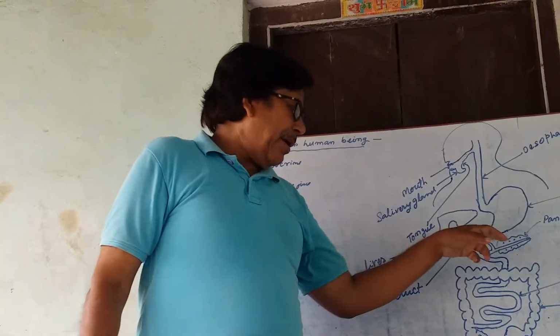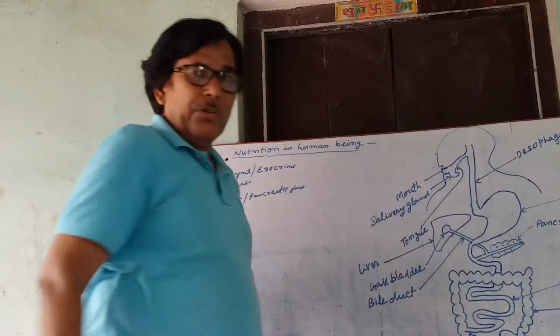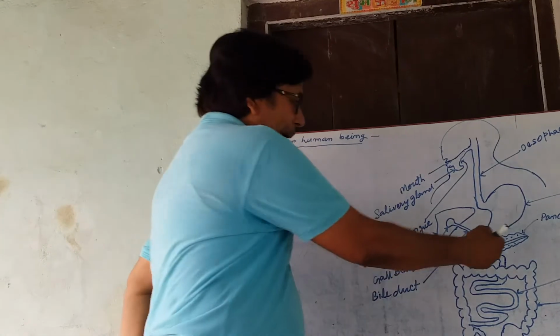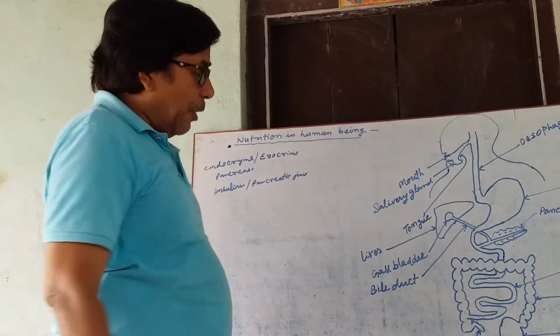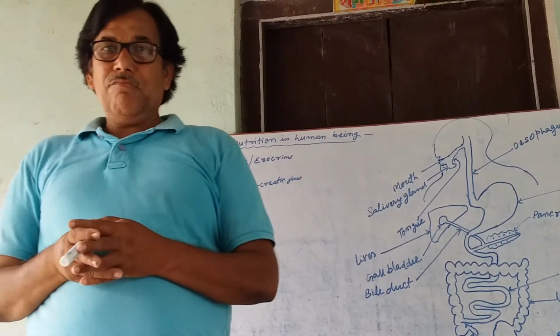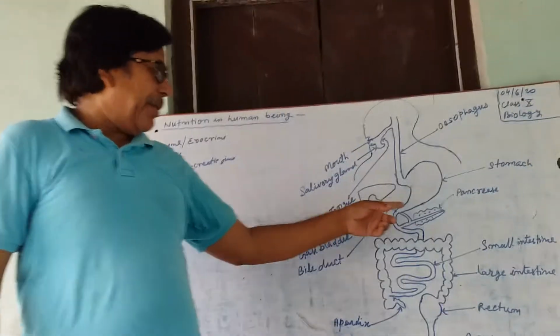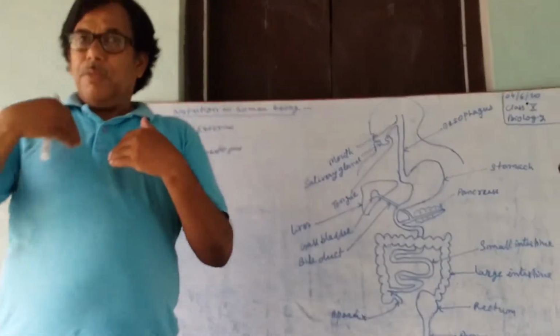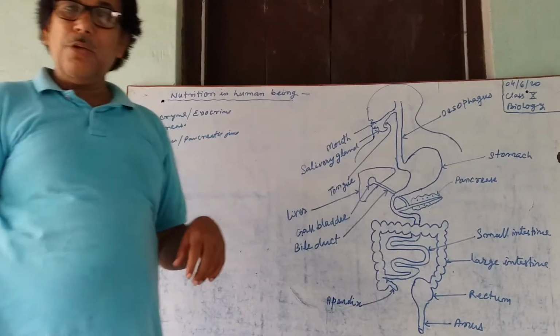These two juices, bile juice and pancreatic juice, mix with food in the small intestine. One thing to remember, pancreas also has a duct that sends pancreatic juice through the duct into the small intestine. It also produces insulin, which is very essential, that controls blood sugar, but it directly sends the insulin into the blood.